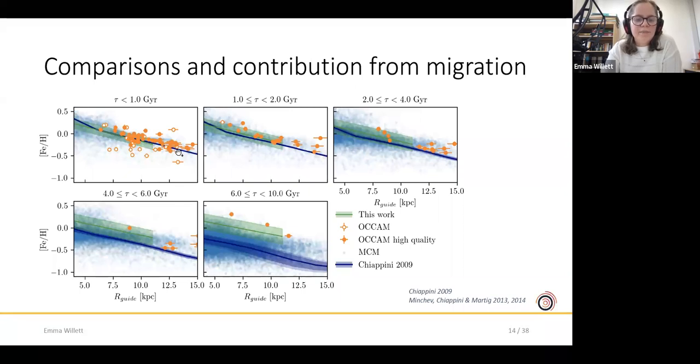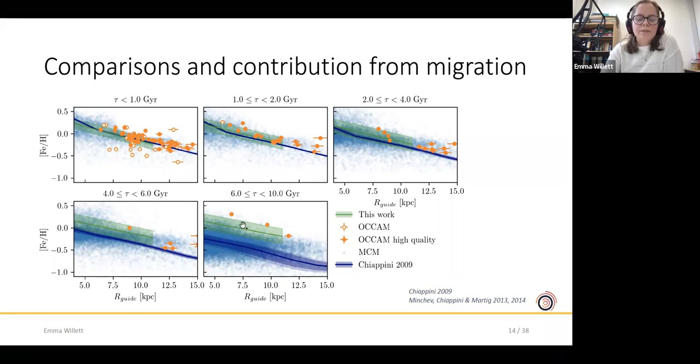That's still a bit debated, but unfortunately, our sample isn't really deep enough to give any insight on that question. In the oldest stars, we see a very clear metallicity offset between our results from field stars and the open clusters. And that's probably explainable by the survival bias for open clusters. High metallicity open clusters, which are born close to the center of the galactic disk and then migrate outwards, are more likely to survive than low metallicity clusters, which are born in the outskirts of the galaxy and migrate in, because in the outer galaxy, the potentials which can disrupt the cluster are weaker.